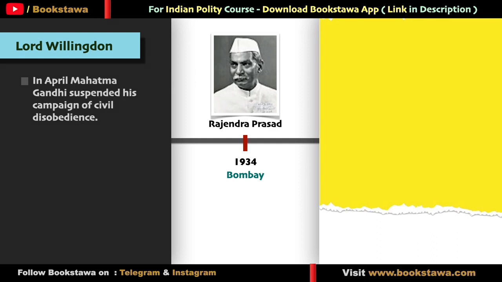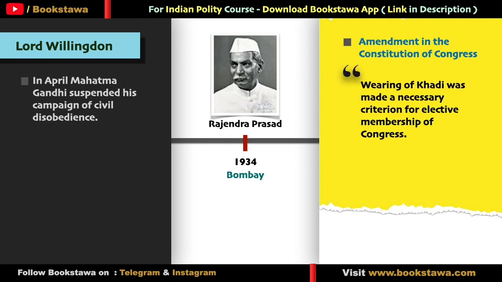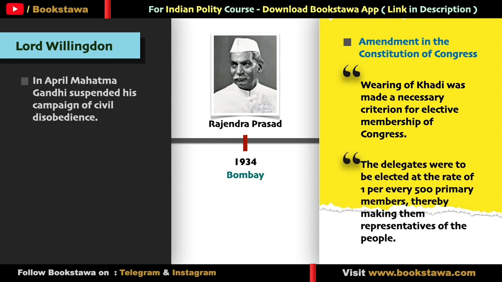And the special thing about this session was that here some major changes were made in the constitution of Congress. This time the Congress has written in its constitution that if you want to become a member of the Congress, you will have to wear khadi. And at the same time, it was also said here that if you divide the number of members in the Congress by 500, then only that many delegates will be allowed in this session. Which means that there will be one delegate for every 500 members. Means, in a way, one delegate must have been representing 500 people in the Indian National Congress session.